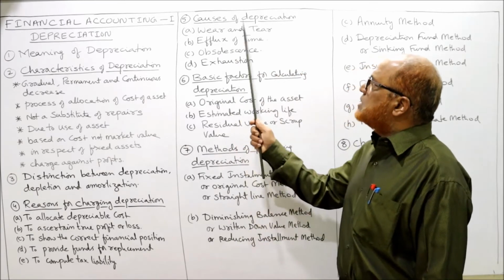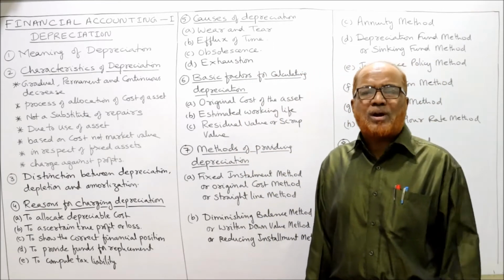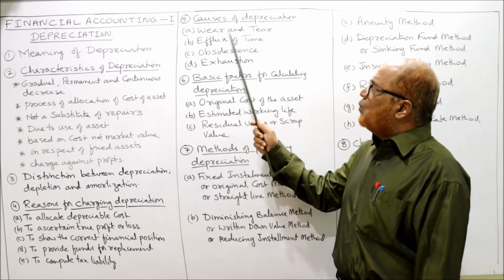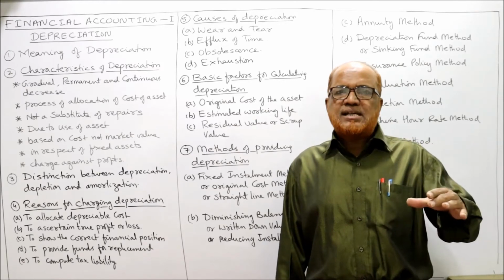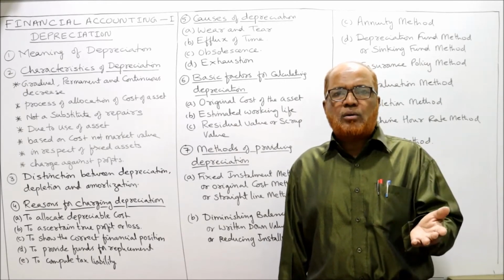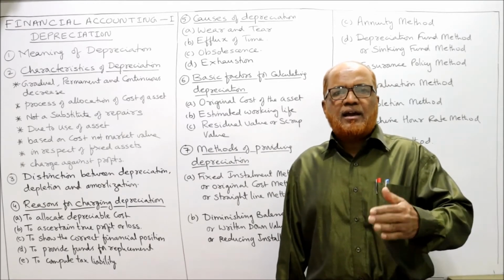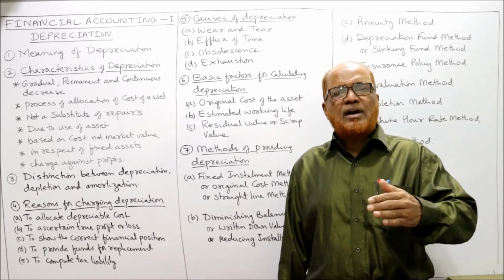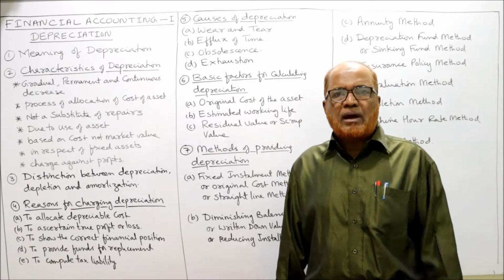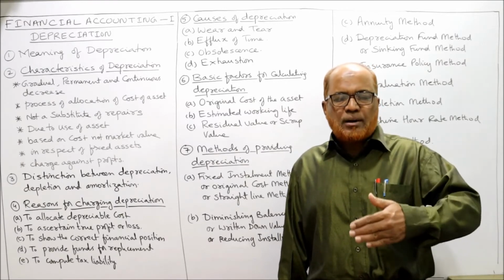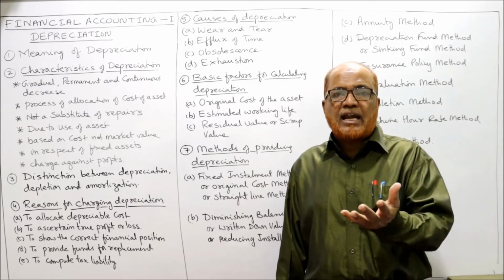Now next, causes of depreciation. Why will depreciation arise? What are the causes? First is wear and tear, usage. When we use the asset, definitely the value will come down. For example, if you purchase a bike and every day you run it for 30-40 kilometers, as we use the bike, its value will come down because of wear and tear.